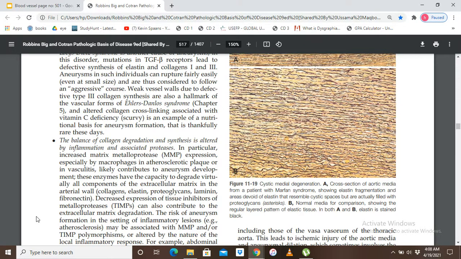Okay. So when there is an increased expression of matrix metalloproteinase, and decreased expression of tissue inhibitors of metalloproteinase, it will contribute to the degradation of connective tissue.